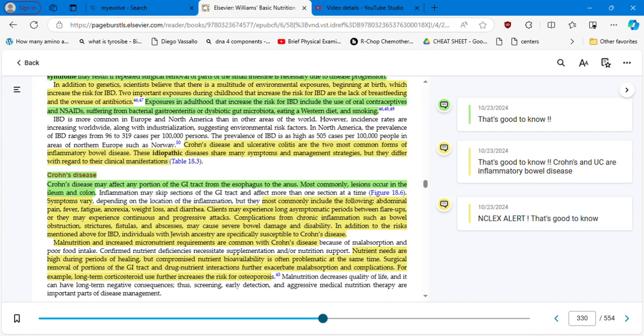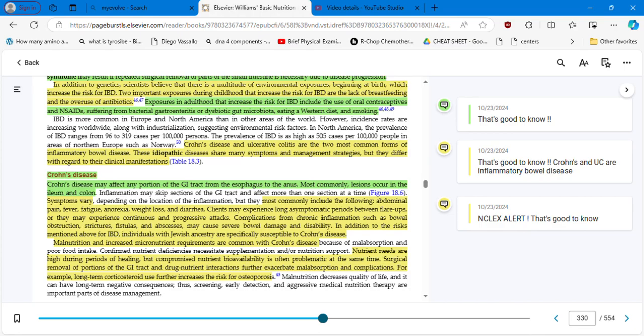So under the small intestine, we started with cystic fibrosis. Basically it's mucus, right, in the respiratory tract and the GI tract. And then on the other side, we have inflammatory bowel disease. From that umbrella, we have Crohn's and ulcerative colitis.